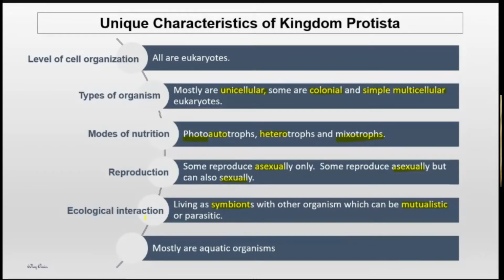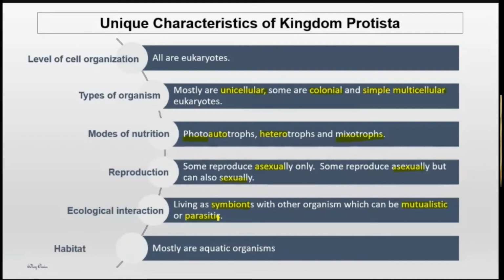But if the members under this kingdom perform harmful effect to another living things, they function as a parasite. Jadi symbionts ini tak semestinya membawa benefit to other living things. It can bring harmful effect to another living things. Okay, hanya nama dia berbeza. Kalau bawa benefit, namanya mutualistic. Kalau bawa harmful effect, parasite atau parasitic.